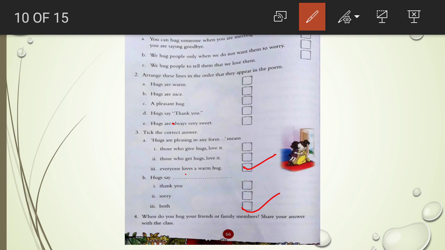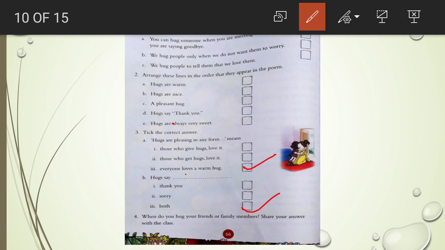Now number 4. When do you hug your friends or family members? Share your answer with the class. So children, you can write this answer in your copy. The question is asking you when you hug your friends or family members. So children, you can write this answer in this way: I hug my friends when I meet them, to say thank you, to say sorry. Okay, in this way you can take the help of the poem to write your answer. So try to write this answer yourself.